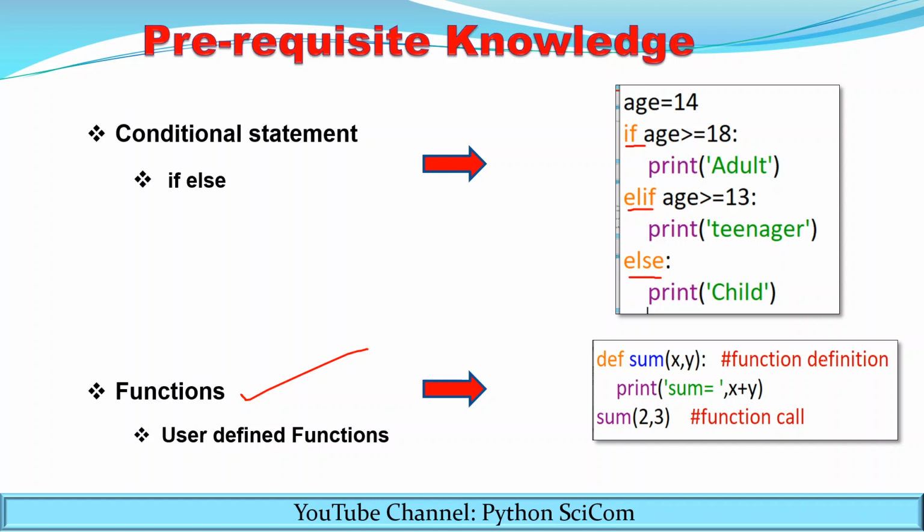This is an example of the function. You can see the function definition and the function call. In the function definition, you can see here there are two parameters x and y. Also in the function call, you can see the two arguments 2 and 3. So you must be aware of the function definition and how to call it.